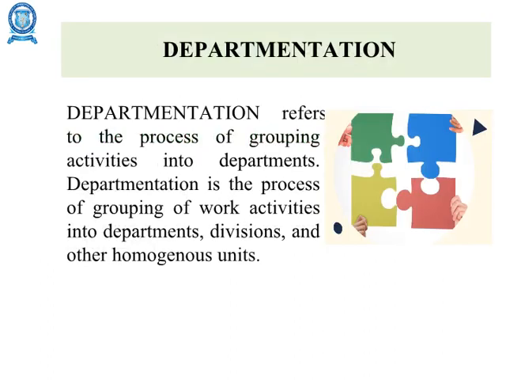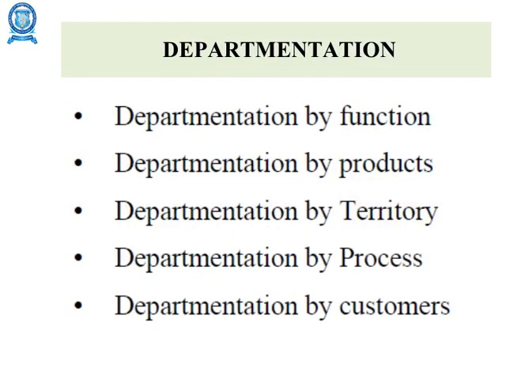It is the process of dividing and grouping the activities and employees of an enterprise into departments, divisions, and other homogeneous units. Departmentation is the basis on which work or individuals are grouped into manageable units. There are 5 traditional methods for grouping work activities: departmentation by function, departmentation by products, departmentation by territory, departmentation by process and departmentation by customers.